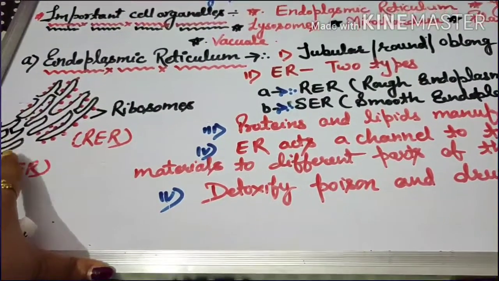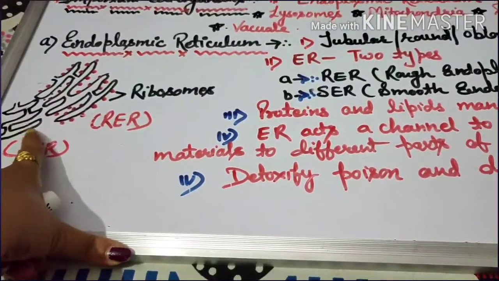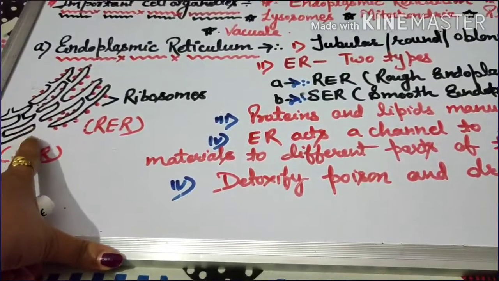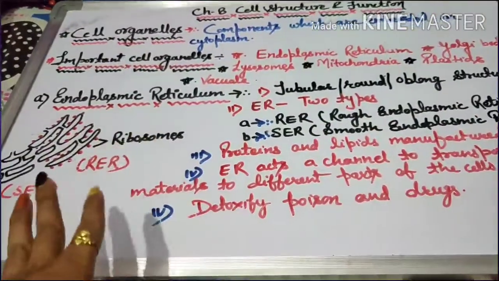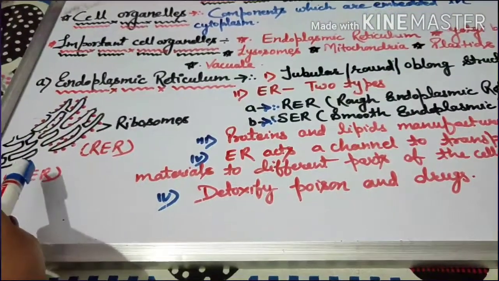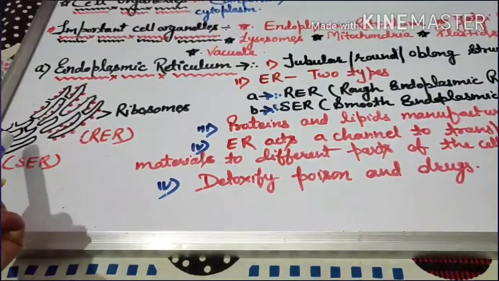All right, in smooth endoplasmic reticulum, protein is also present, but ribosomes are not present. So that's why it has a continuous surface. You can see it has a continuous surface, and that is a smooth surface.